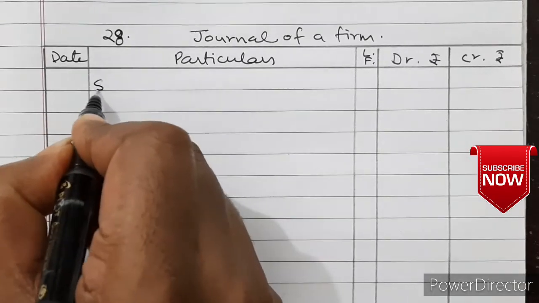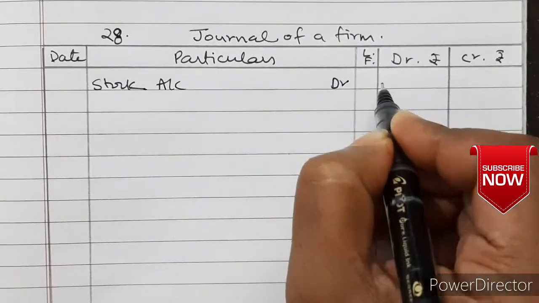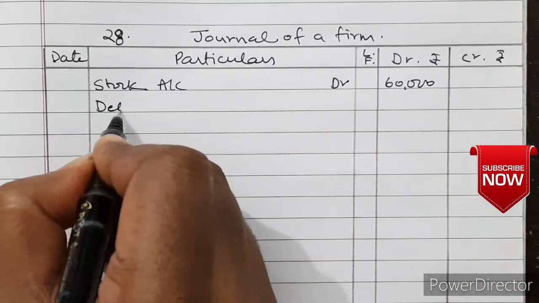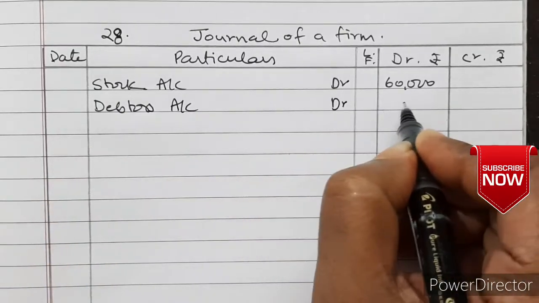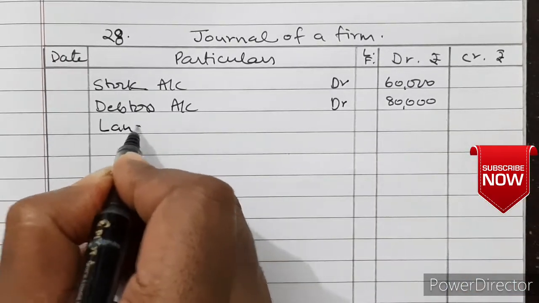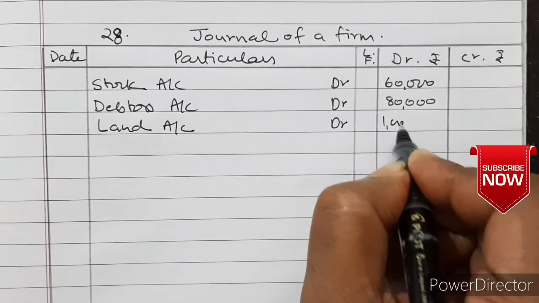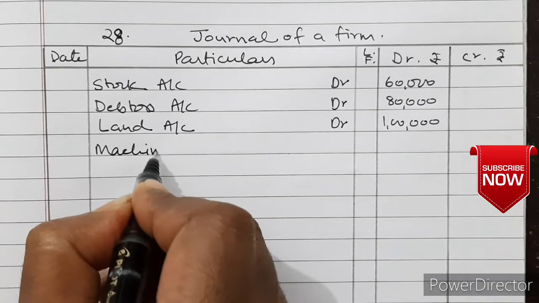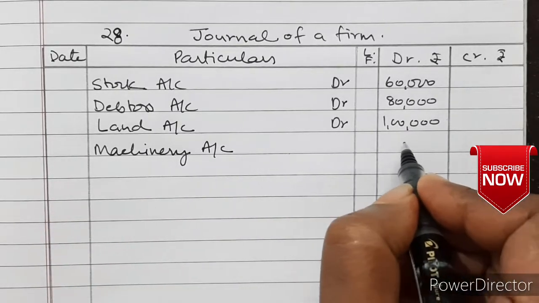So stock account debited rupees 60,000, then debtors account debited rupees 80,000, then land account debited rupees 1 lakh and plant and machinery account debited rupees 40,000.